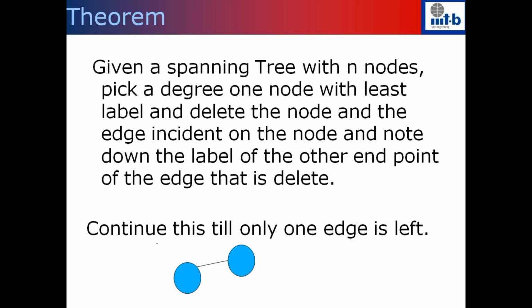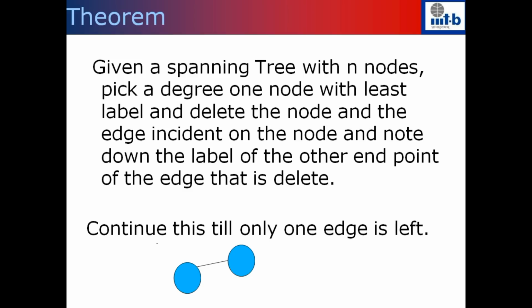Let me repeat: you pick the vertex which has the minimum label among all the degree 1 nodes. Delete that node, and since it has only degree 1, there will be only one edge incident on it. Delete this node and also delete the adjacent edge. When you delete this edge, just note down the other endpoint of the edge that you are deleting. That becomes the first component of the n minus 2 vector that you are trying to create.